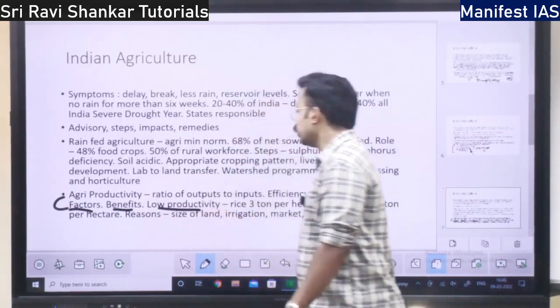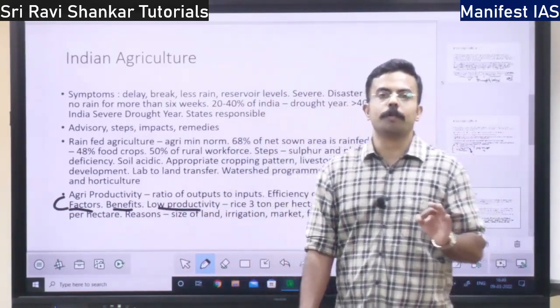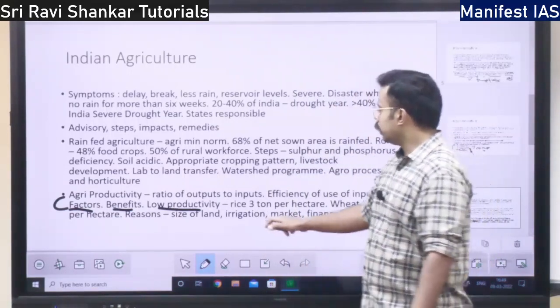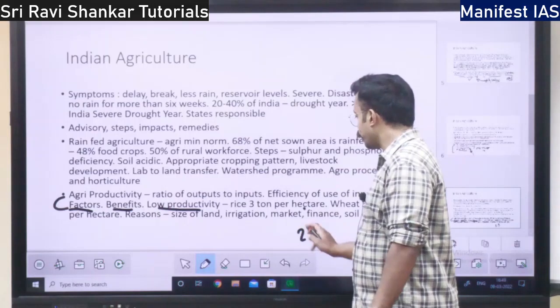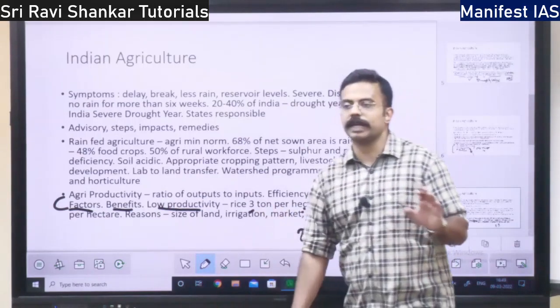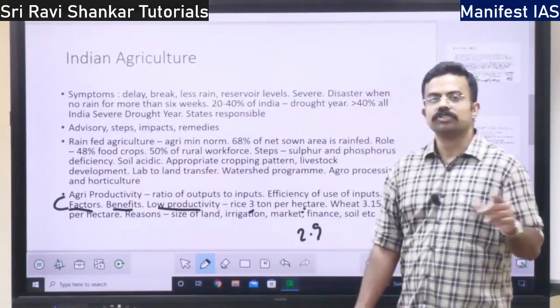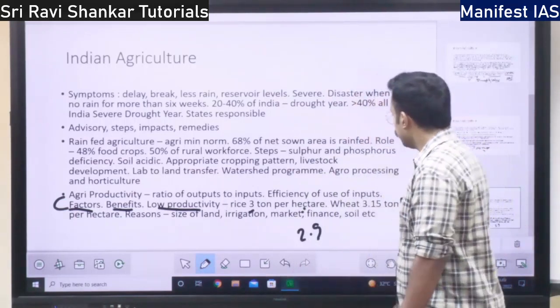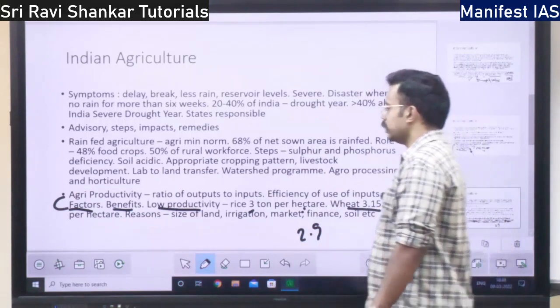But in India we do not have high productivity, we have low productivity. Per hectare, 1 hectare is 2.5 acres, the rice being grown in India is just 3 ton, 3000 kgs. So it is actually very less, right? Wheat only 3.15 ton, it is very less, right?